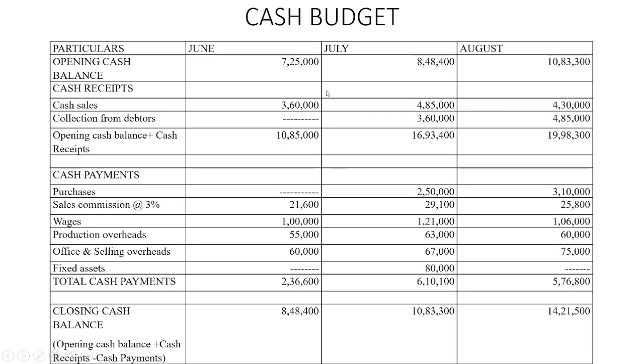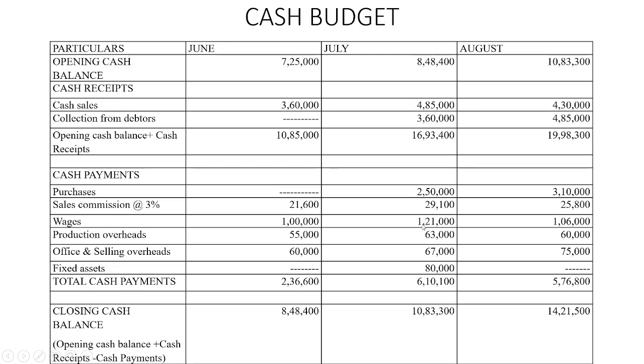Then we have the receipts. Cash sales, that same month's 50% of the sales, 4,85,000. Then the previous month's 50%, the previous month being June. June sales was 7,20,000, 50% of that is 3,60,000. The total of all these is 16,93,400. We have the cash payments. One is purchases. The purchases for the month of June will be paid in the month of July, so purchases for June is 2,50,000. Then sales commission, that is sales of July, 9,70,000 into 3%, that is 29,100.